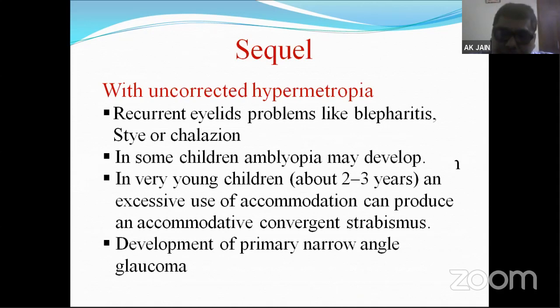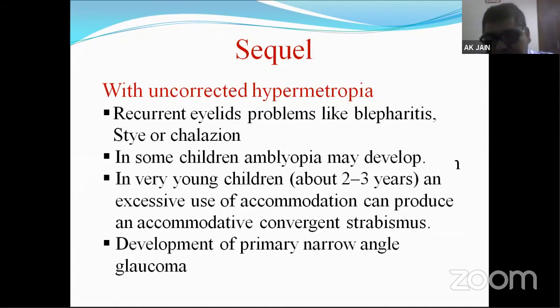The amount of visual acuity lost because of amblyopia remains constant. So children who are moderate or high degree hypermetropes should be detected early and corrected, so that amblyopia won't set in.